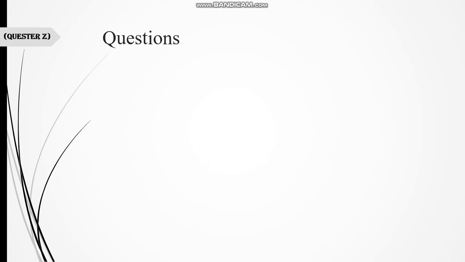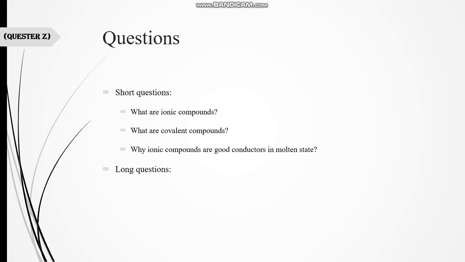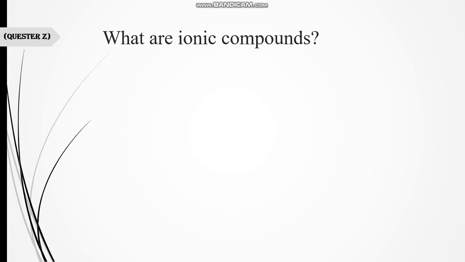Some questions related to this topic, short questions as well as long questions. Short questions: what are ionic compounds? What are covalent compounds? Their definitions, as well as why ionic compounds are good conductors in the molten state, not in the solid state. Long questions: describe the properties of ionic compounds and write down the properties of covalent compounds as well. Most important topic of your book. For the long questions, the properties of both are very important, and short questions as well.